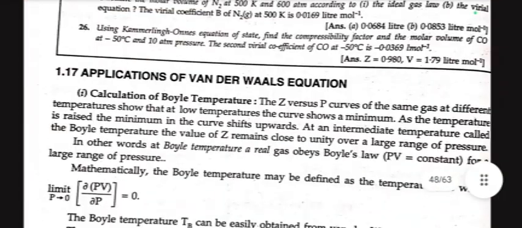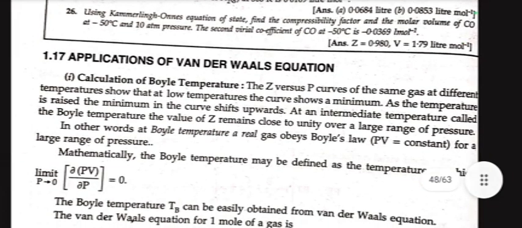Now, application of the van der Waals equation: calculation of Boyle temperature. The Z versus P curve of the same gas at different temperatures shows that at low temperature the curve shows a minimum. As the temperature is raised, the minimum in the curve shifts upward. At an intermediate temperature called the Boyle temperature, the value of Z remains close to unity over a large range of pressure. In other words, at Boyle temperature, a real gas obeys Boyle's law for a range of pressure.